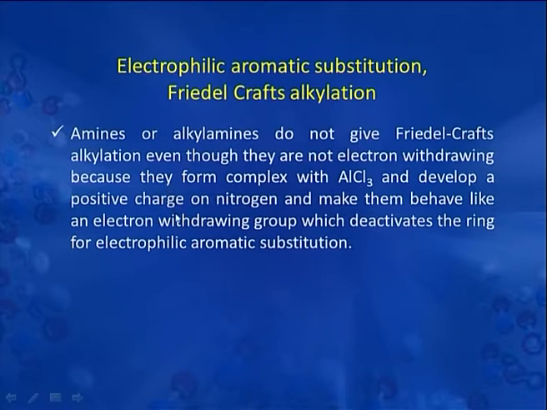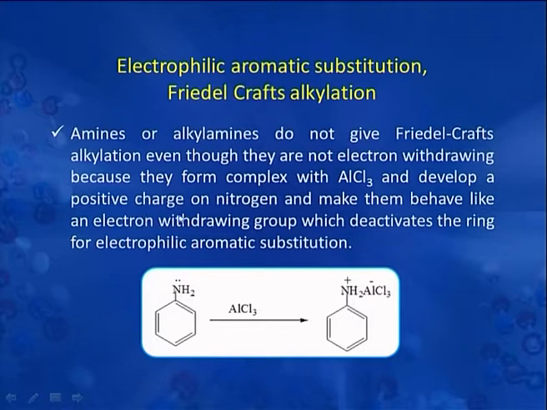Because they form a complex with aluminum chloride and develop a positive charge on nitrogen and deactivate the ring. You can see here this amino group reacts with aluminum chloride and forms this complex, and there is development of positive charge, which makes the amino group electron withdrawing, and that is why Friedel-Crafts alkylation is not possible with amines and substituted amines.